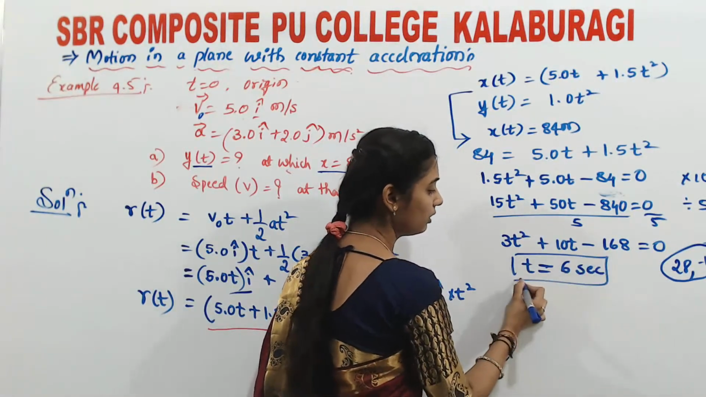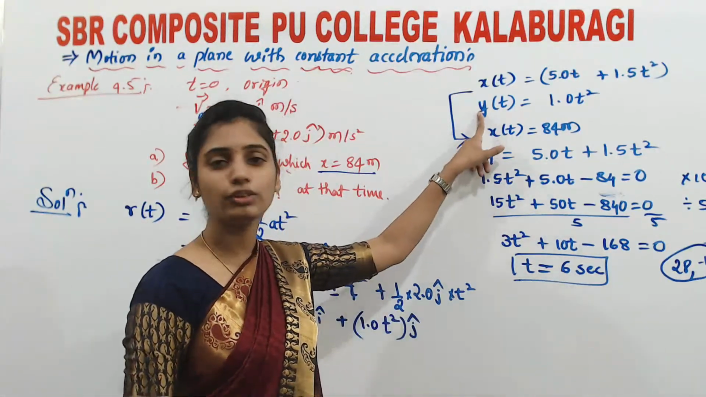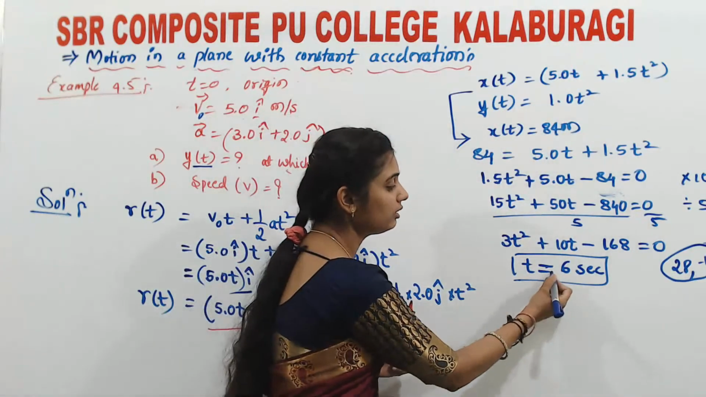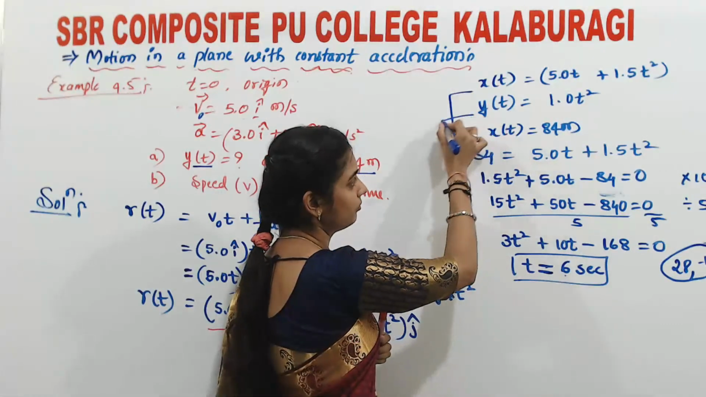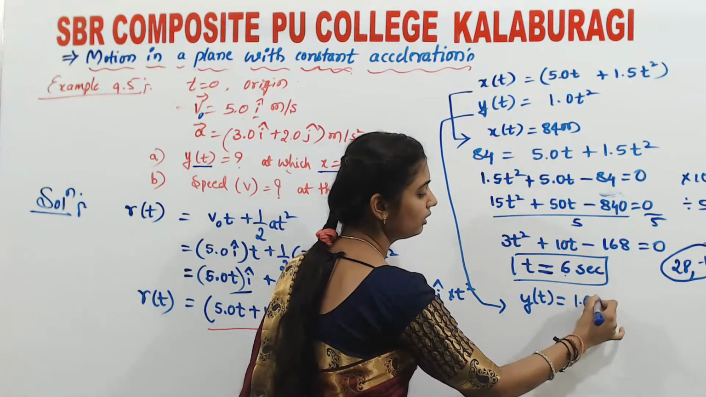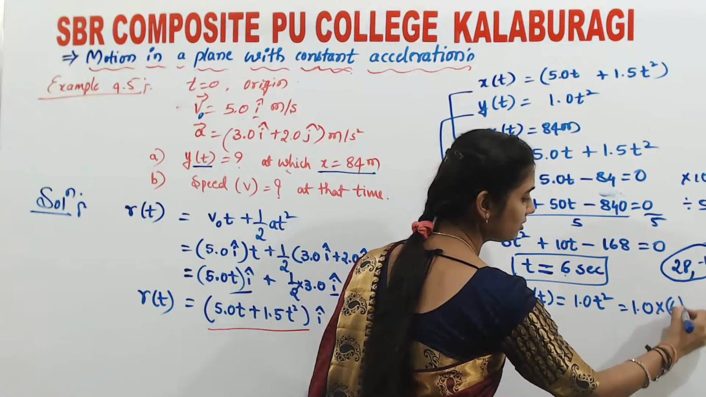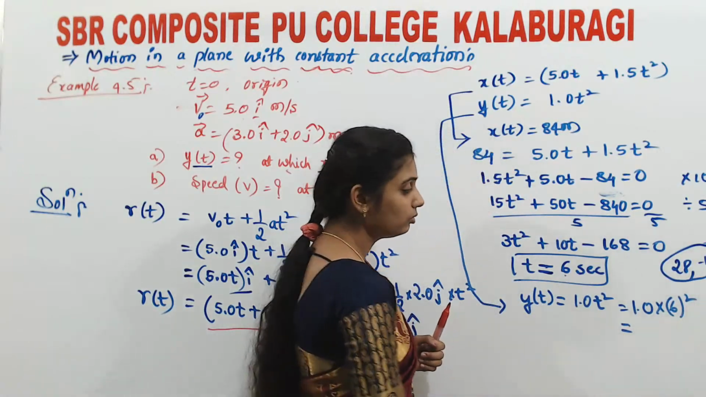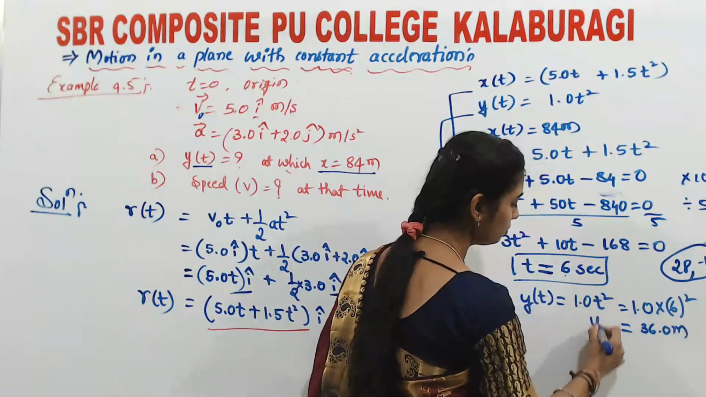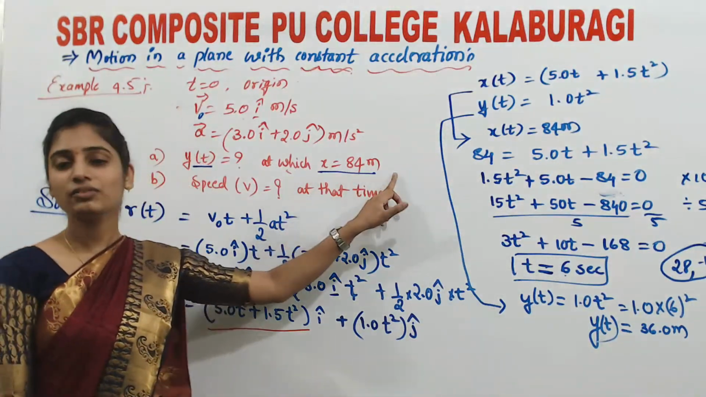Okay, so here our intention was to find out the value of t. Why? Because we were asked for the value of y of t. So now y of t is equals to what? As we got t is equals to 6 seconds, go for this. By using y of t is equals to 1.0t square, the value of t we got is 6. 1.0 into t square is nothing but 6 square, so that is 36 into 1.0 meter. So this is the value of y of t at which x is equals to 84 meter.